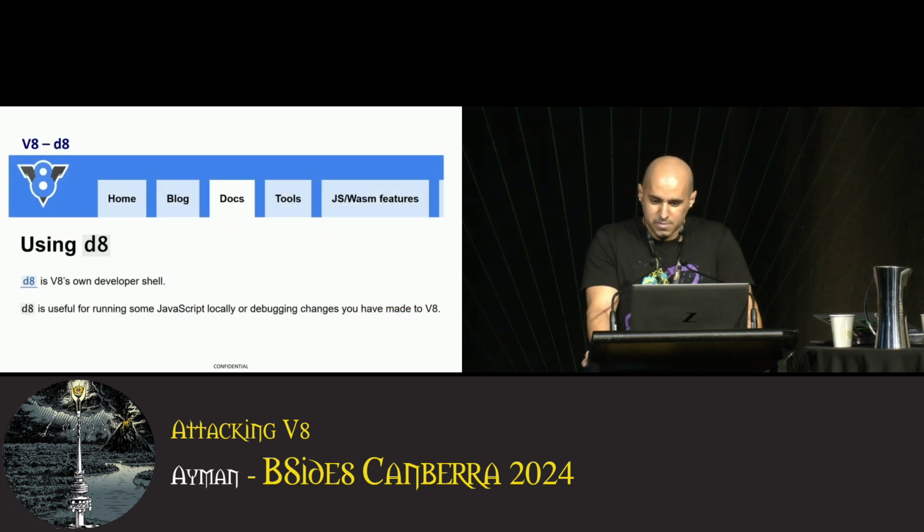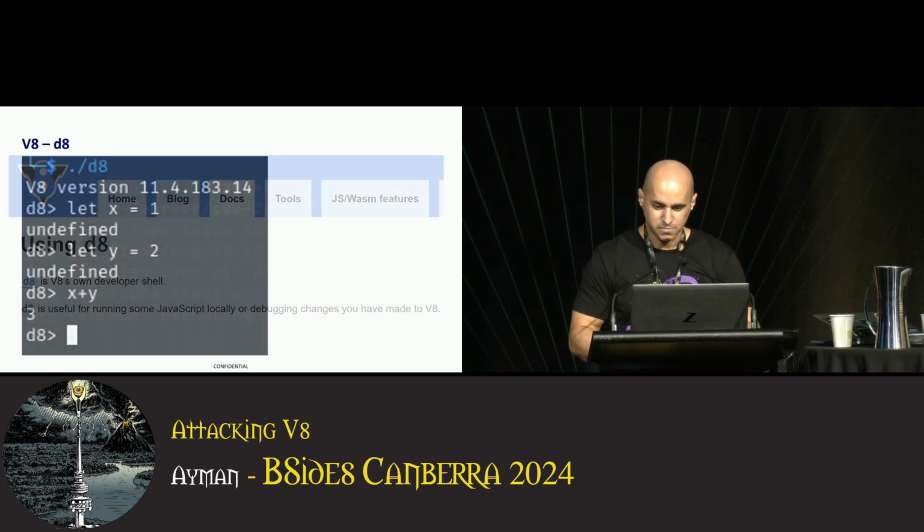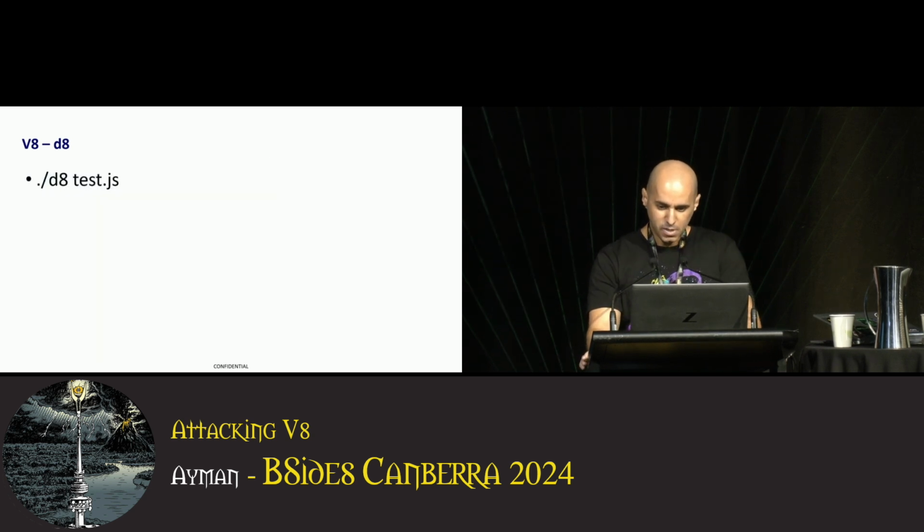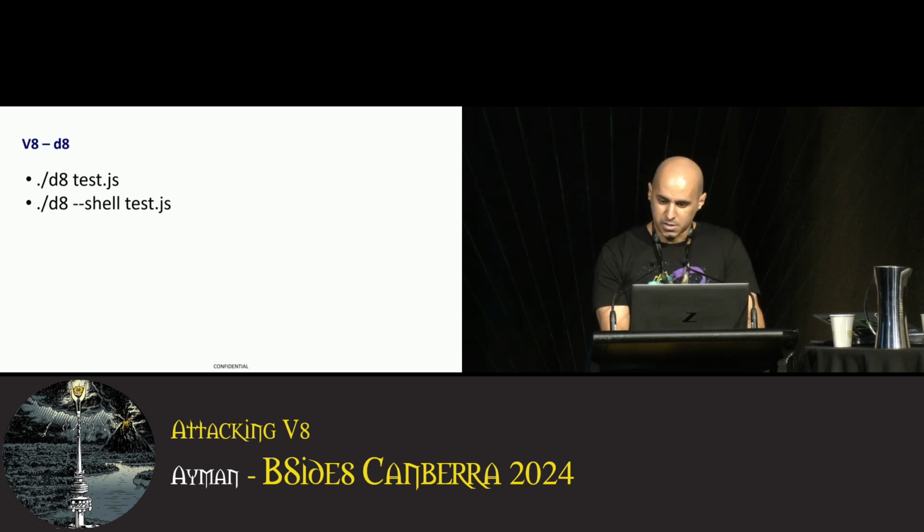After compiling V8, how are we going to use it? I initially thought that I would need to link V8 against a test program or something to start using it, but luckily V8 comes with a great tool called D8, which is immensely useful. It's a shell where you can execute JavaScript as you do in the web browser developer tools. You can also pass it a script to execute, or execute a script and then drop into a shell.